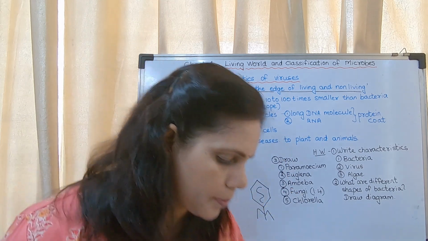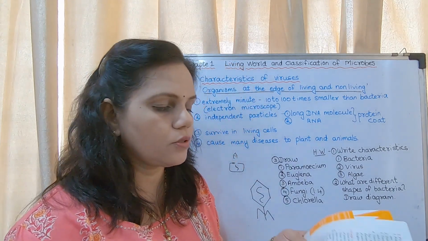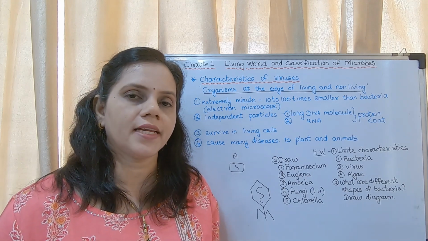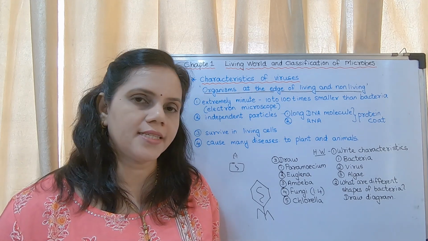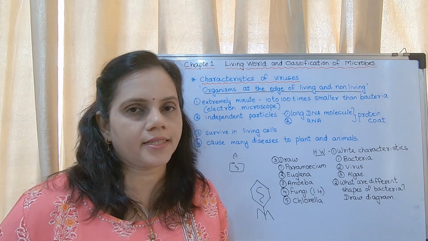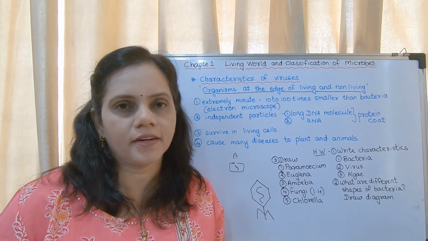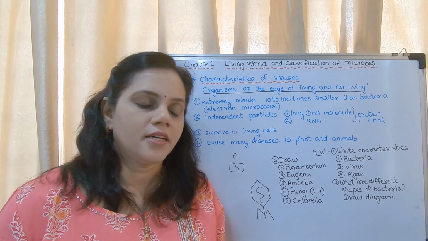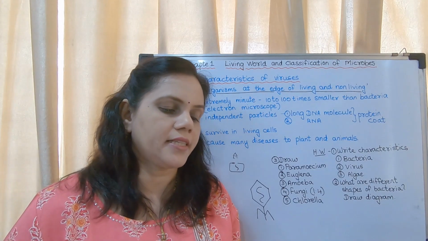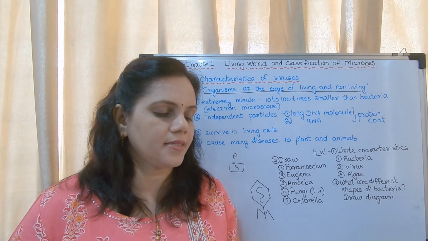Now on page number 5, there is a 'Do you know?' question. Human viruses. Examples of human viruses are poliovirus, influenza virus, HIV AIDS virus, etc. You can write coronavirus also. You are all familiar with the word now. So these are examples of human viruses.